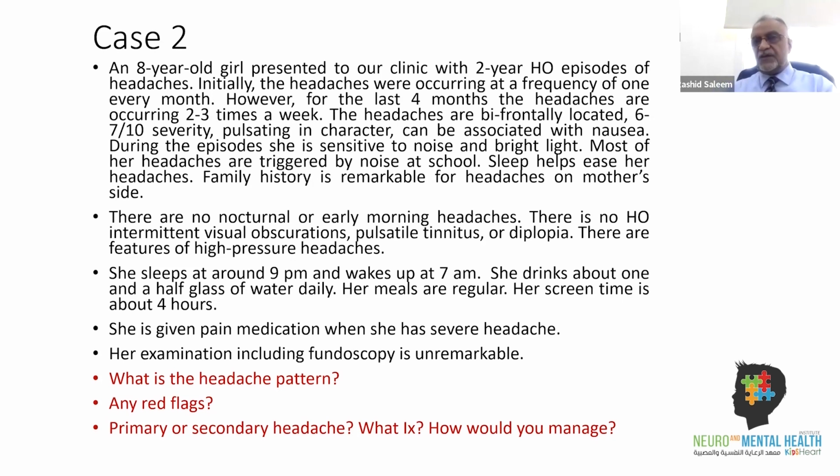Okay, so her examination, including fundoscopy, as I mentioned, fundoscopy is an investigation here, was unremarkable. So what is the pattern? Pattern is recurrent headaches, but what we see here is that initially the headaches were infrequent and subsequently they became frequent. If we multiply 2 to 3 times by 4, that will be 8 to 12. So that means they are still less than 15 headaches a month.